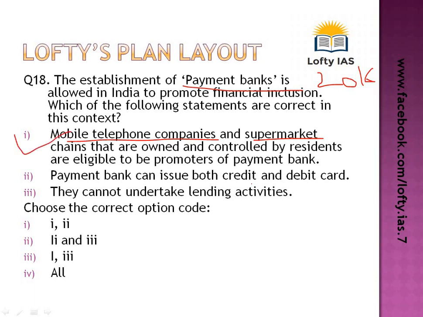Payment banks can issue both credit and debit cards. So actually payment banks can take deposits only up to 1 lakh. So if you allow credit cards, that means you have to give some higher limit, so it can't be given, and therefore credit cards are not issued by the payment banks, only debit cards are given, and they cannot undertake lending activities. This is also a correct statement, that they cannot give loans. This is also correct. 1 and 3 become the correct statements.